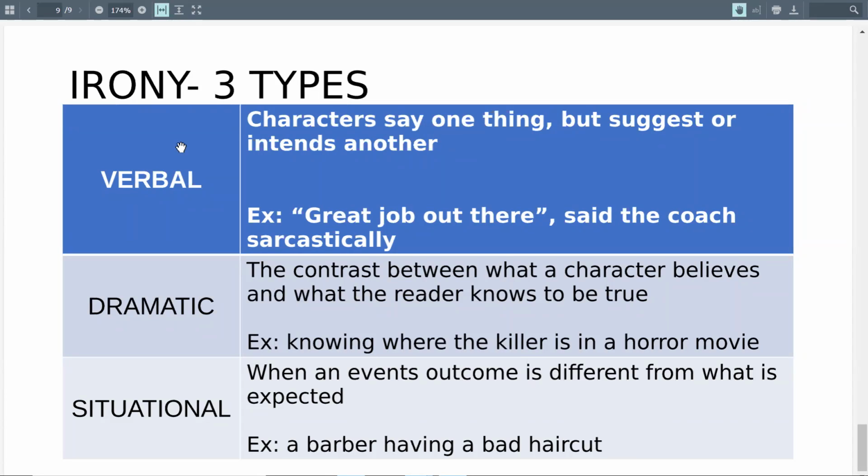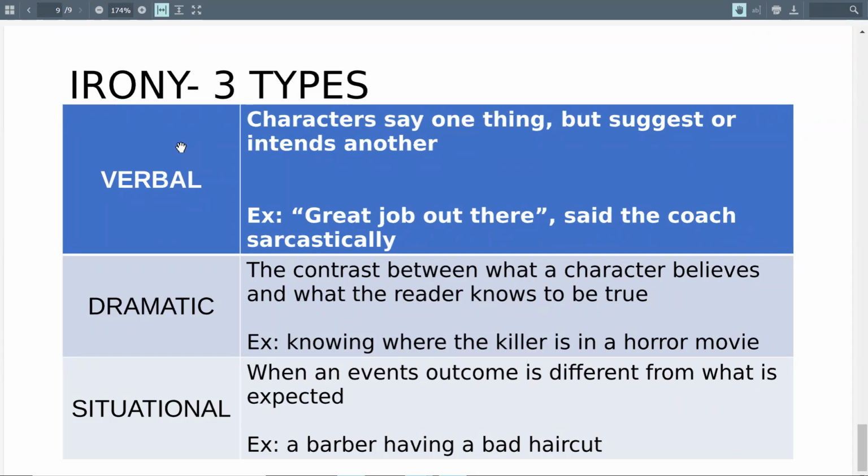Verbal irony, character says one thing but suggests or intends another. So, this is just sarcasm, right? Which I use a lot at home, especially. Here's an example. Great job out there, the coach said sarcastically. Maybe, if you're wrestling, you went out there and got pinned in the first period, they might say, oh yeah, good job, but they might say it sarcastically.